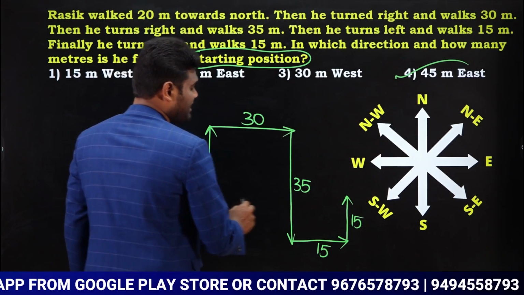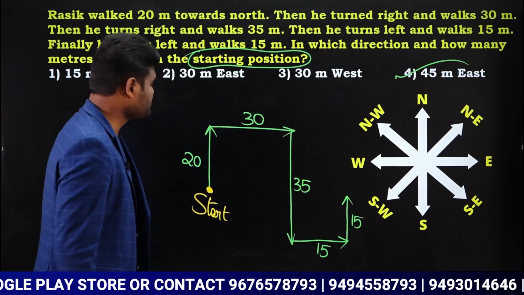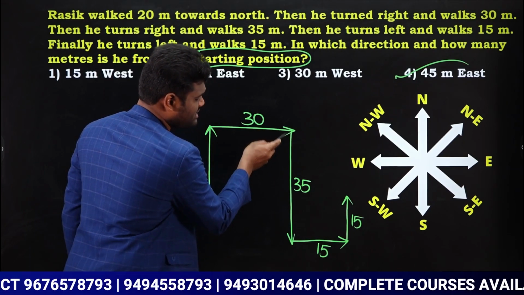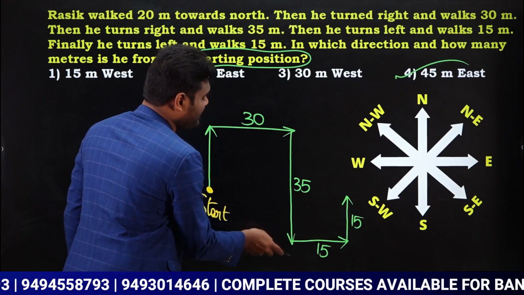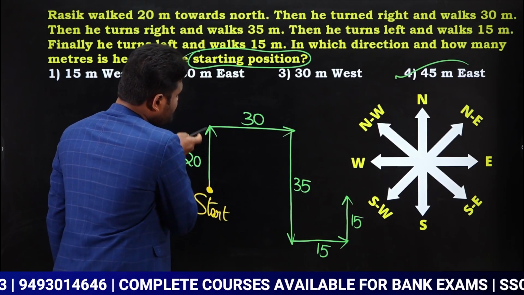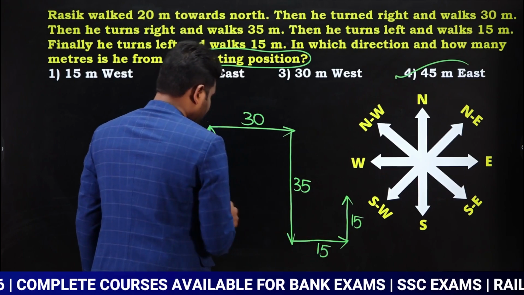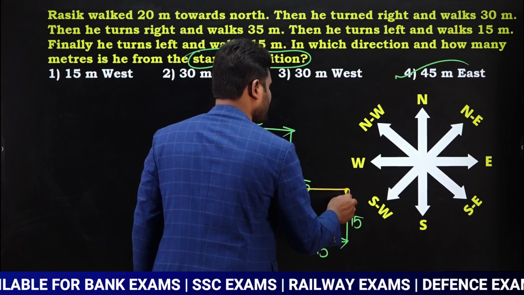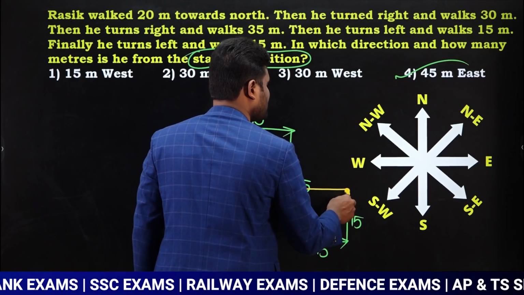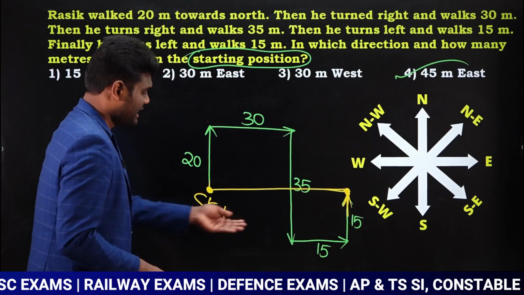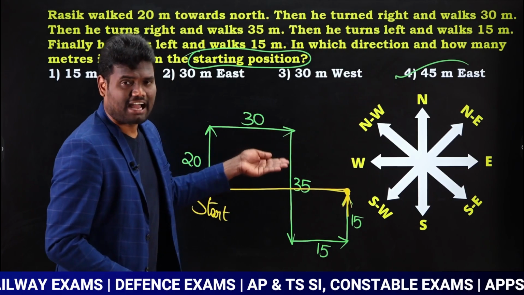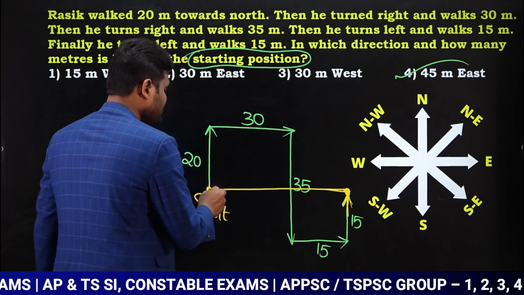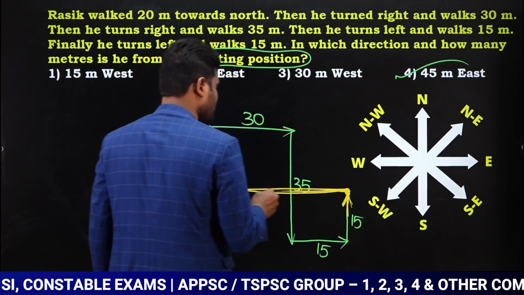Now if you observe, this is the ending point. Now observe carefully. Actually this total distance is 35 meters. Out of 35 meters, this is 20, this is 15, which means both of these are in the same horizontal straight line. Yes or no? Why, because this total 35 is covered as 20 plus 15, 35. Which means both of these are in the same horizontal straight line.